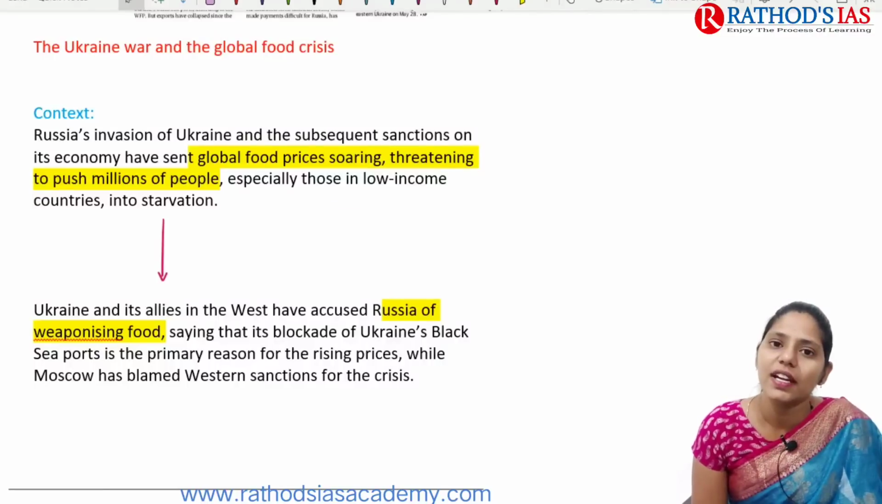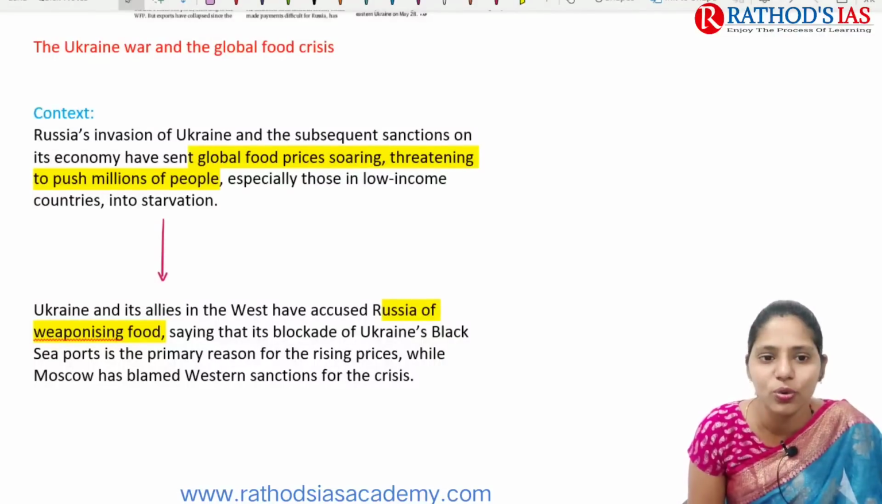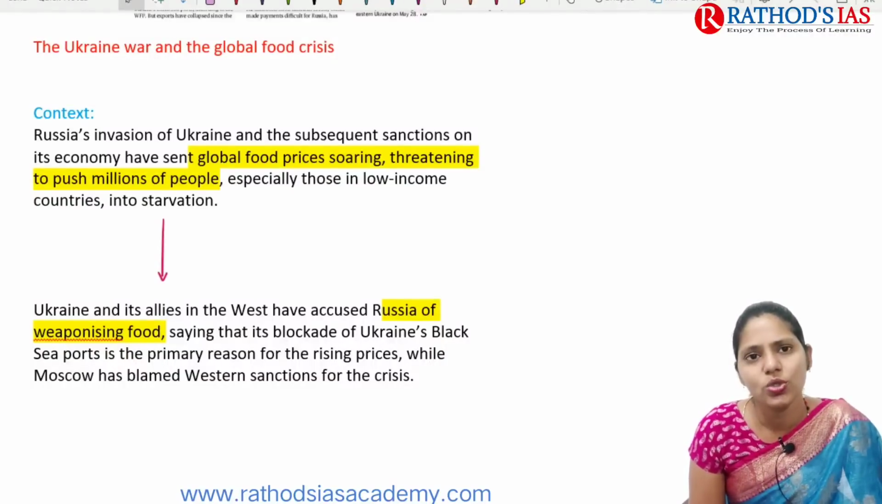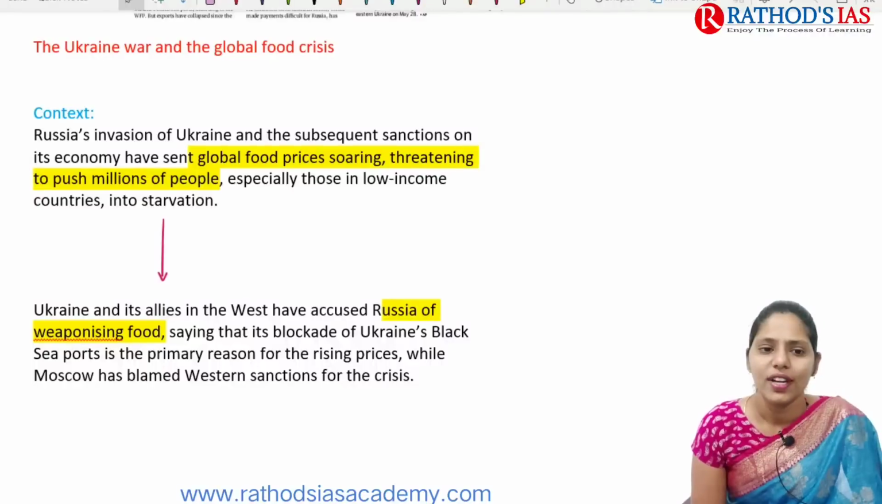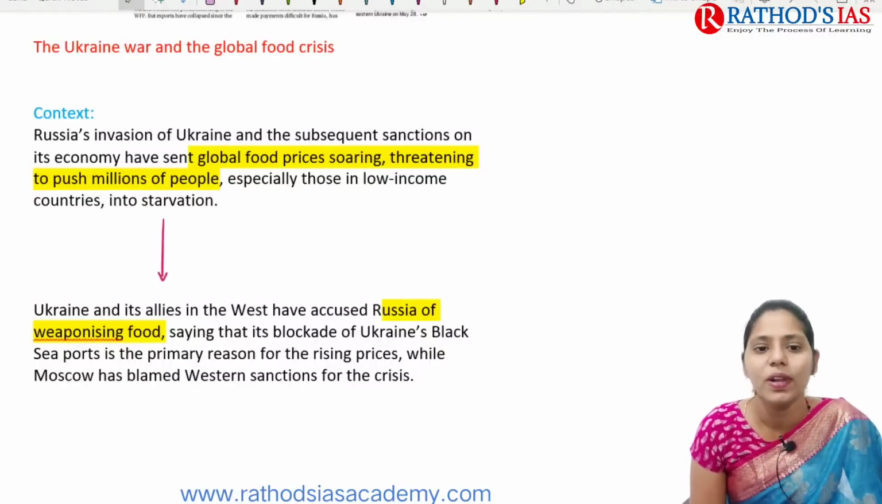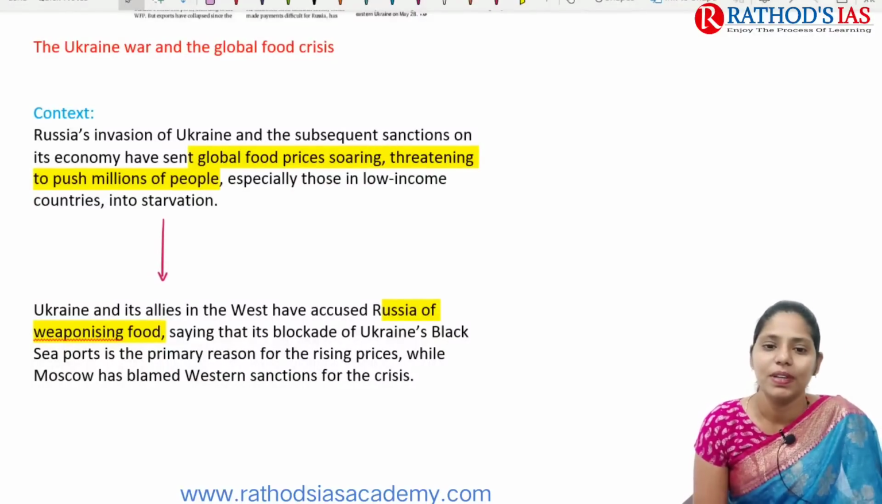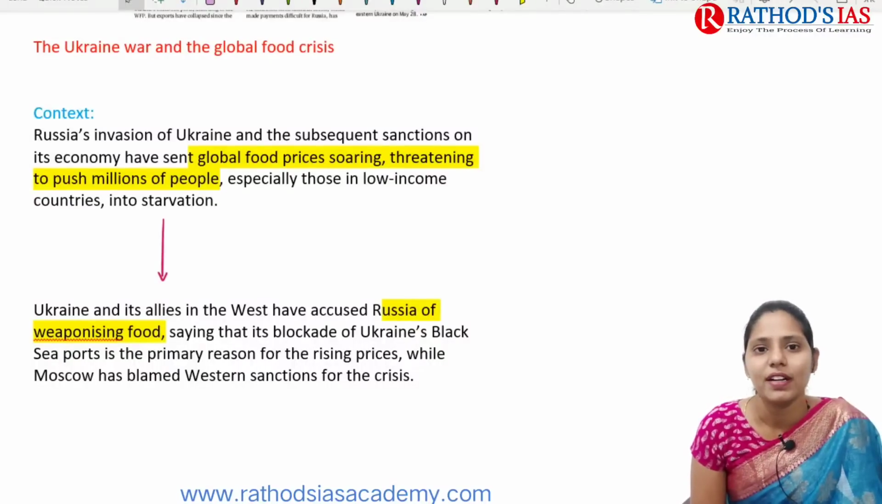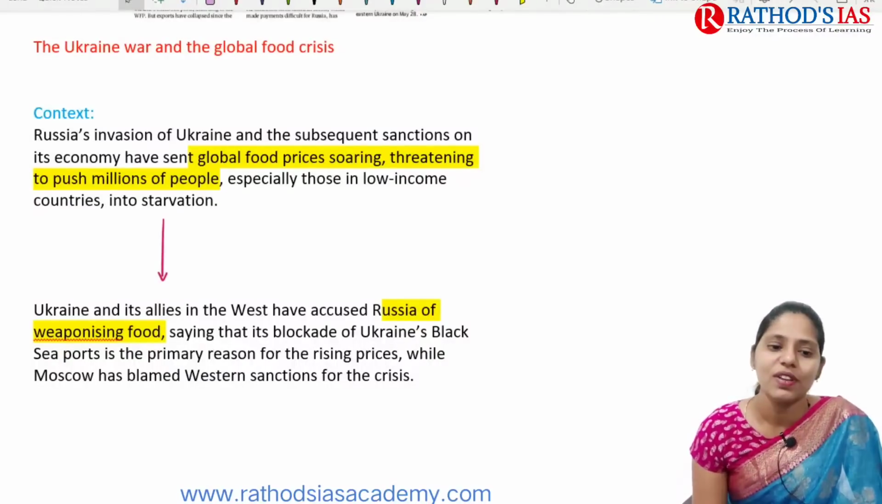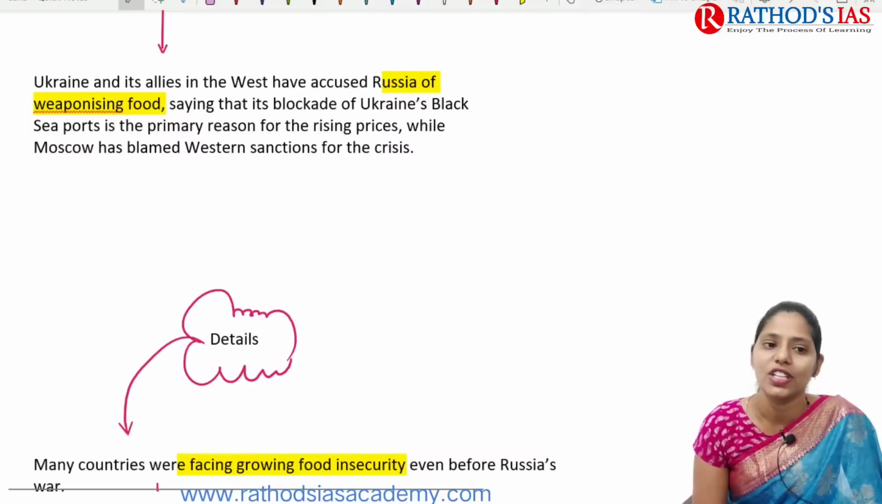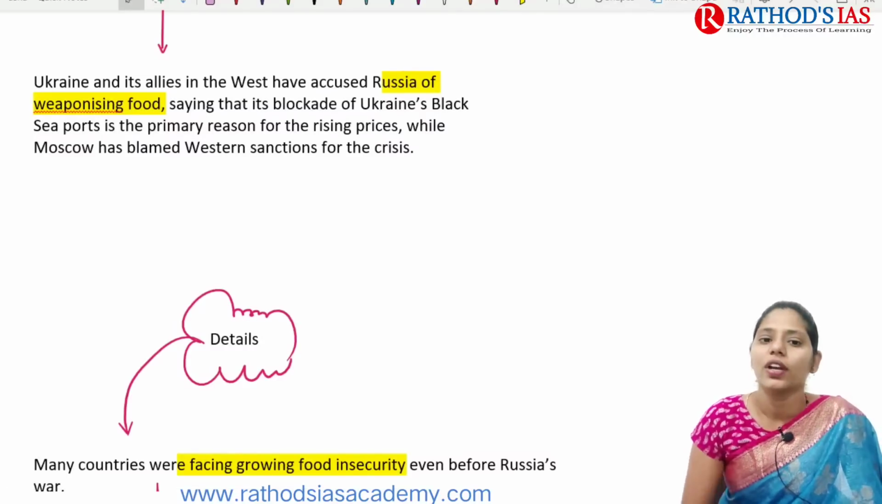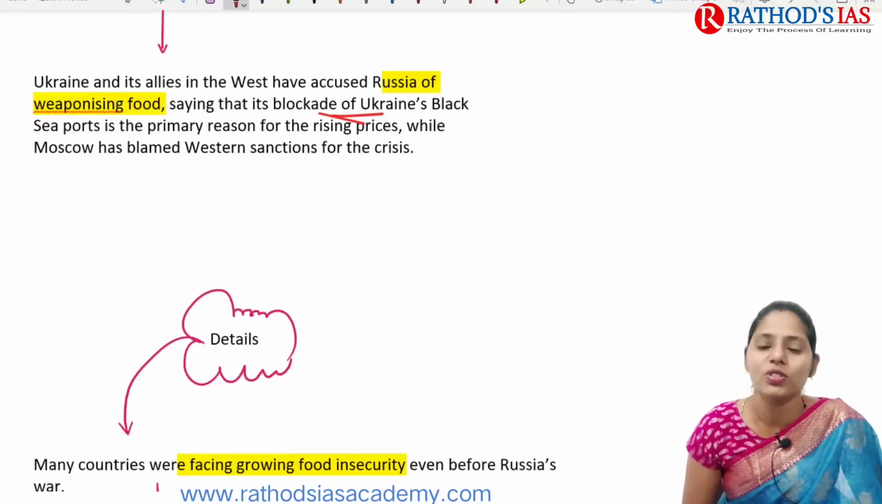As you all know, Russia started invading Ukraine from February 24th onwards. From that day, there have been subsequent sanctions on its economy, and that led to global food prices soaring. Because of the increasing food prices and the threat of a food crisis, millions of people, especially in low-income countries, are being pushed into starvation. Ukraine and its allies in the West have accused Russia of weaponizing food.